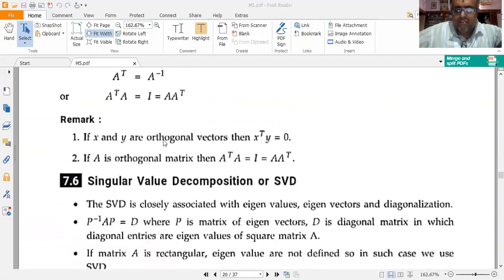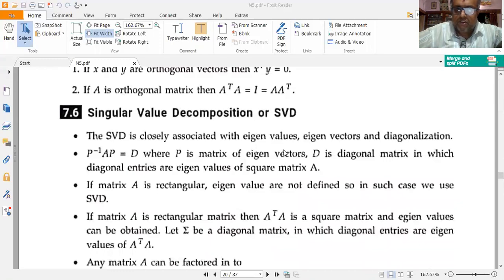Now suppose I have two vectors x and y. Then x and y are said to be orthogonal vectors if x transpose y is equal to 0. If x and y are orthogonal, then x transpose y is equal to 0.